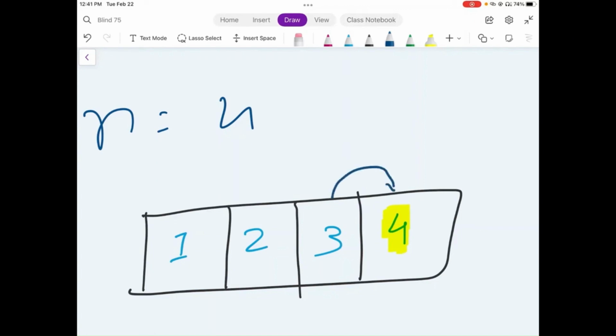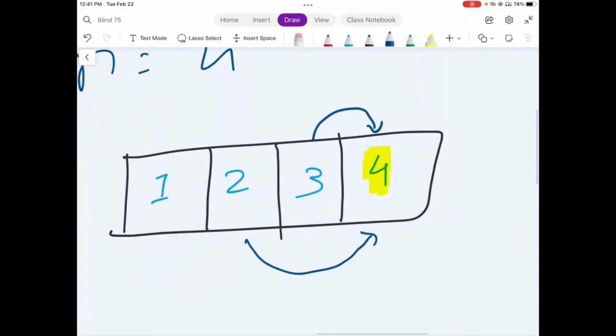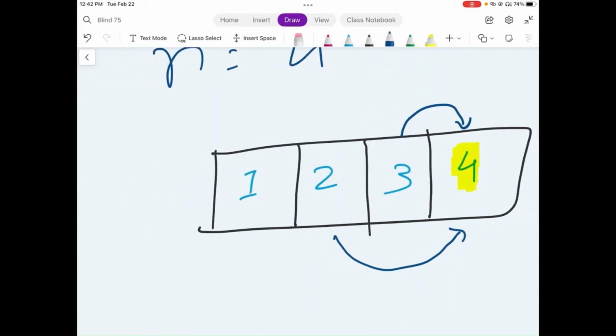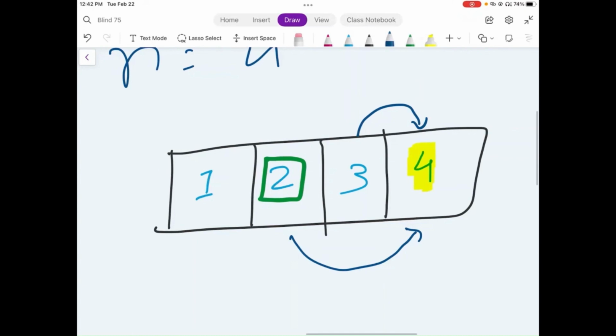So from 3, if we do a one step jump, we can directly come to 4. And from 2, if we do a two step jump, we can directly come to 4. Now, this is a really important thing to consider. What this is telling us is that no matter how many different ways we can reach this value 2, if somehow we can reach 2, all of those ways would allow us to reach 4 directly. So let me show you what I mean.